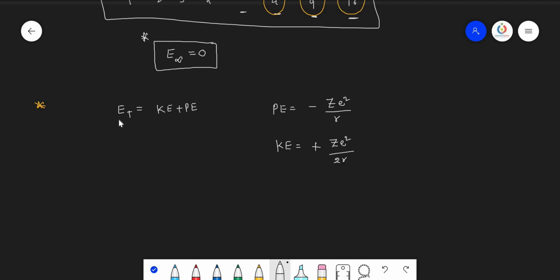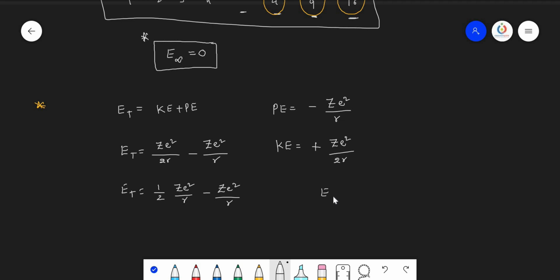2r. Now if you want to calculate the total energy, kinetic energy is Ze square by 2r, and this is minus Ze square by r. This can also be written as, just observe because you should not get confused, 1 upon 2 into Ze square by r minus Ze square by r.